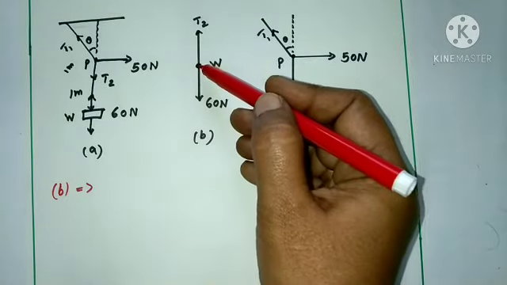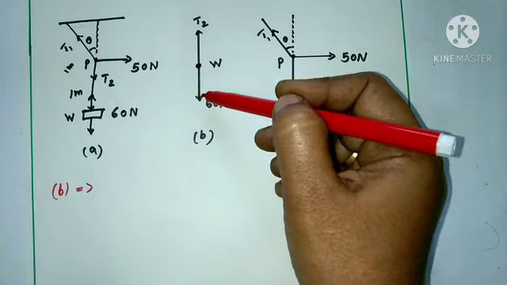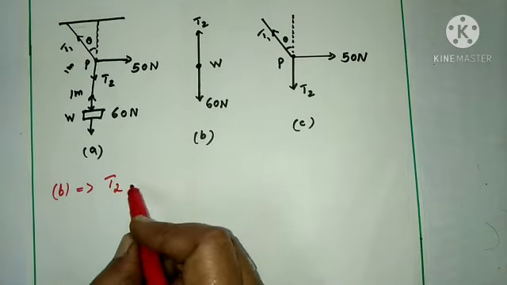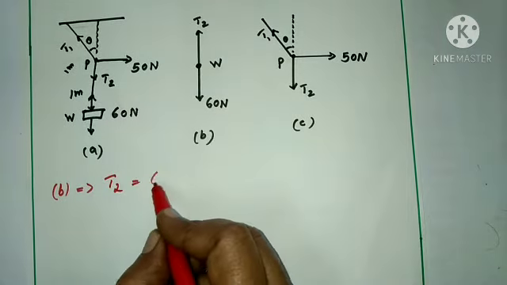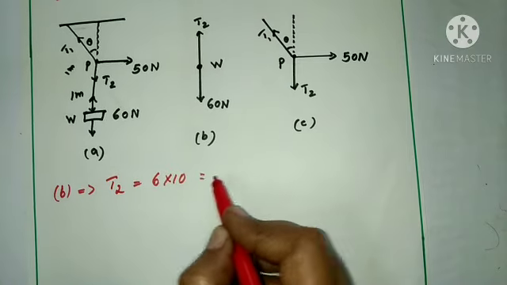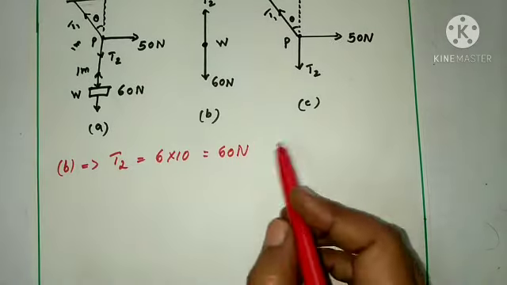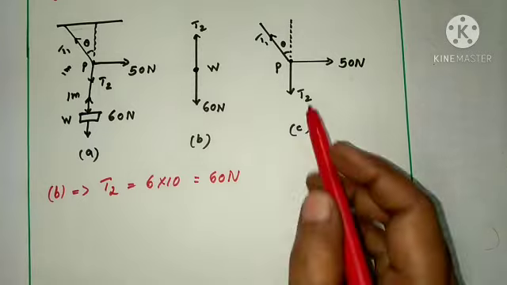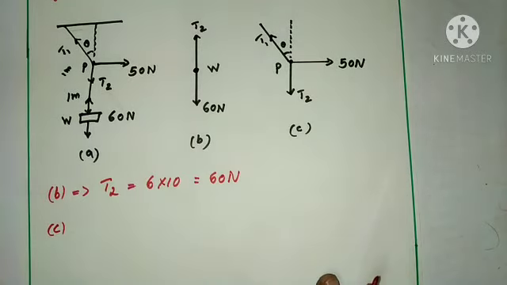The weight is in equilibrium condition, so two forces act in opposite directions. So we can write T2 equal to 6 kilogram is applied here, so 6 into 10, that is equal to 60 Newton. So this is equation 1. Then consider the third figure, figure C. Here the equilibrium point is P.